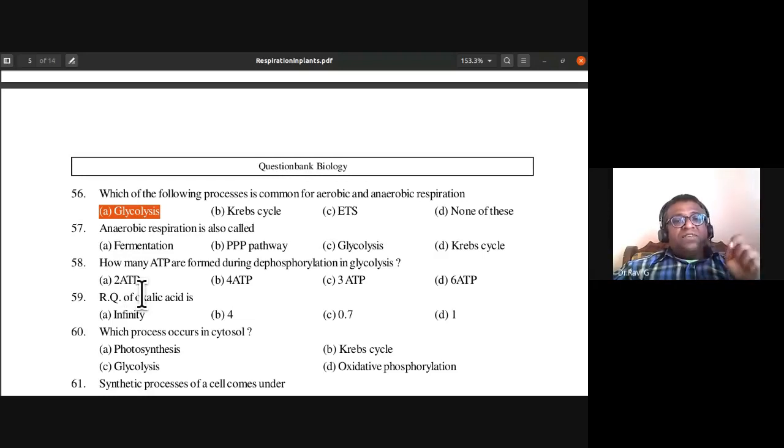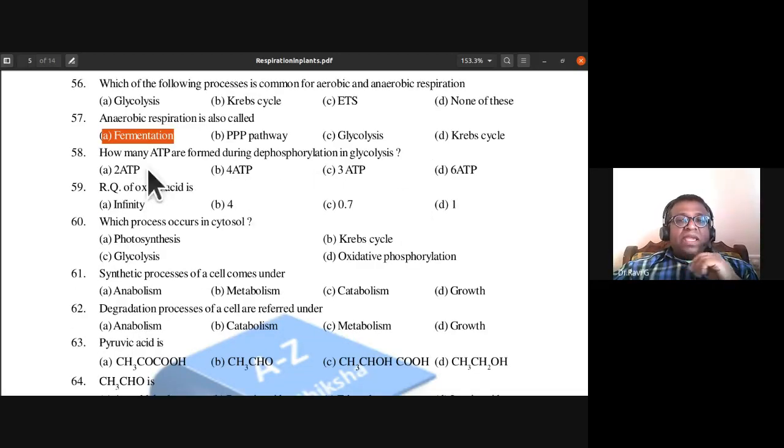So 57th, anaerobic respiration is also called as, what is anaerobic respiration also called as? Yes, it is also called fermentation. So remember, anaerobic respiration is also called fermentation. A. 58. How many ATPs are formed during dephosphorylation in glycolysis?